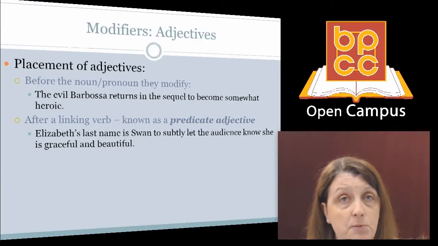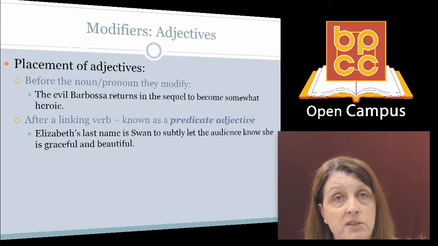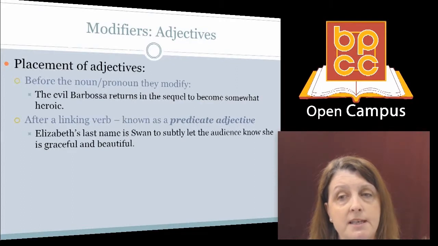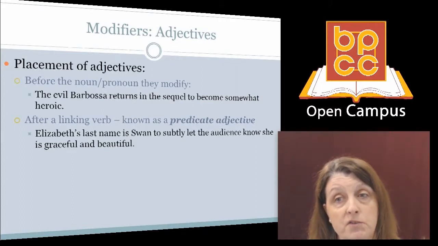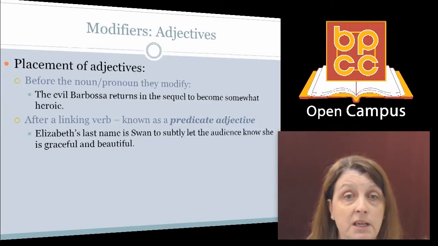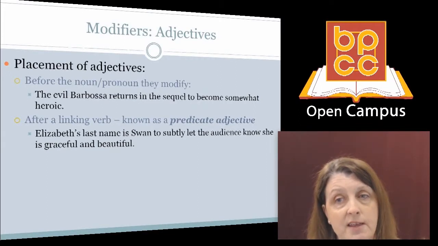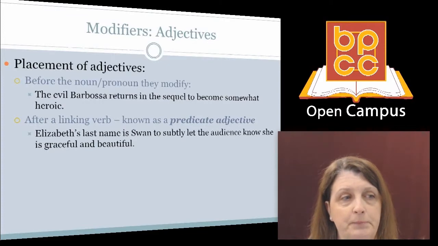But adjectives can also be placed after a linking verb, and these are known as predicate adjectives. Here's a sample. Elizabeth's last name is Swan, to subtly let the audience know she is graceful and beautiful. In the last half of that sentence, she is graceful and beautiful, the word she is the subject, is is our linking verb, and graceful and beautiful are the adjectives that describe she.